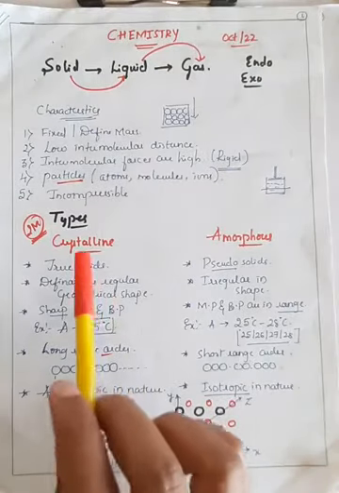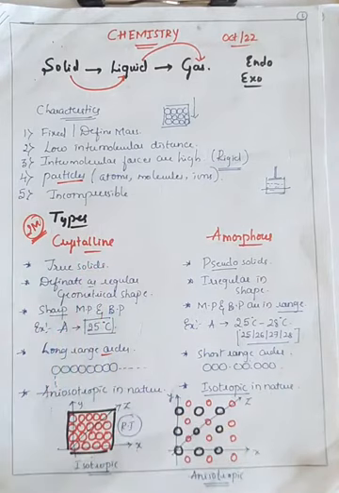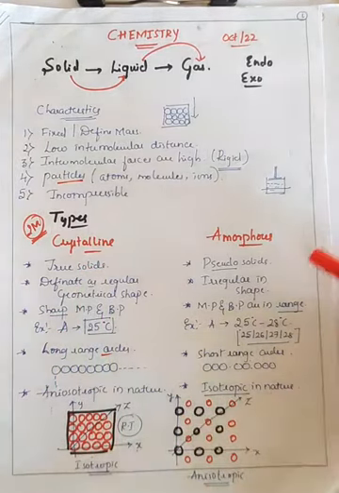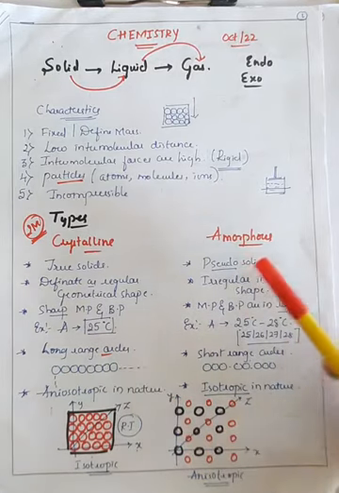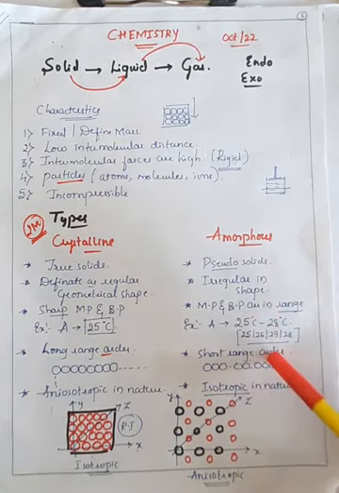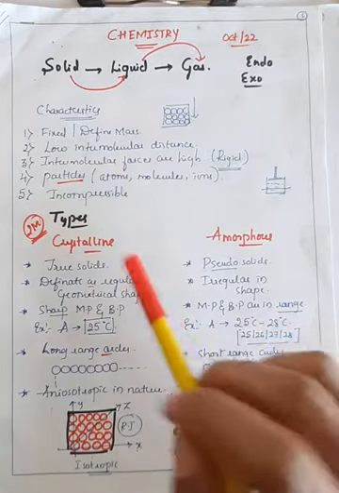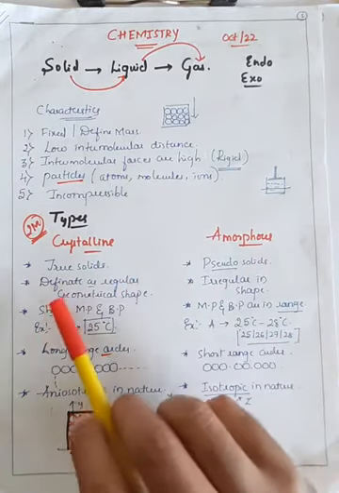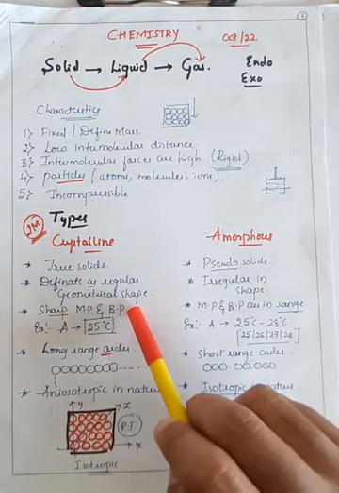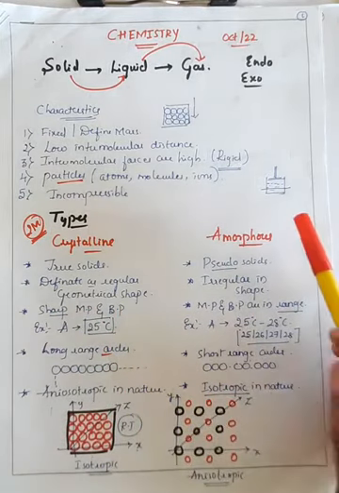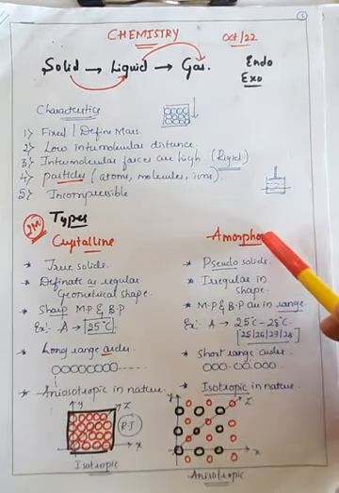In crystalline solids, what happens? These are also called true solids, right? But the amorphous solids are called pseudo solids, right? In crystalline solids, the arrangement of atoms is a long range order, but in amorphous solids, there is a short range order arrangement of atoms. And the third important difference is crystalline solids have a definite, regular geometrical shape, right? So they have a fixed shape. In amorphous solids, they have an irregular shape.